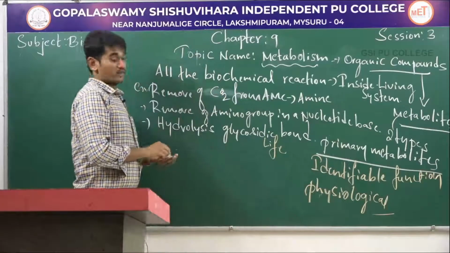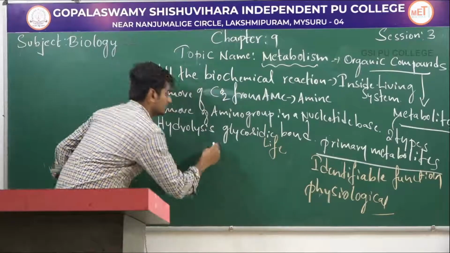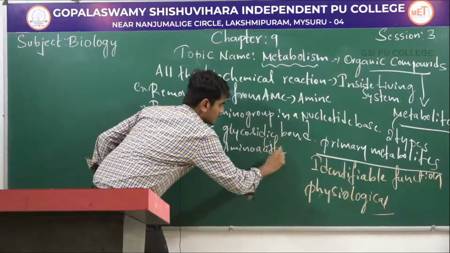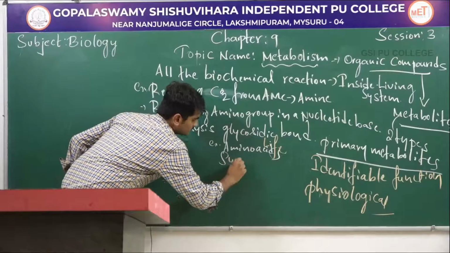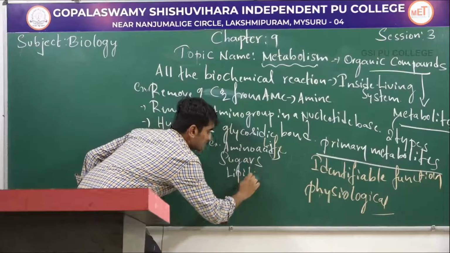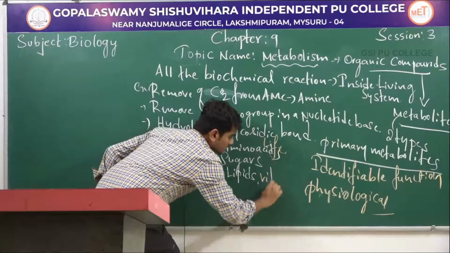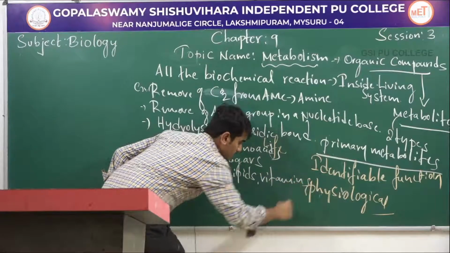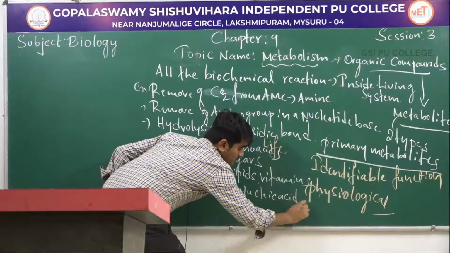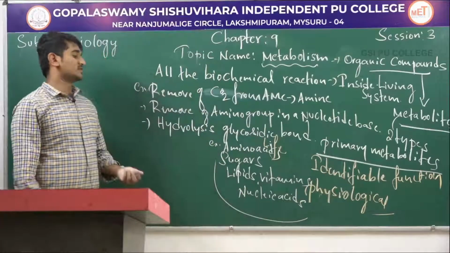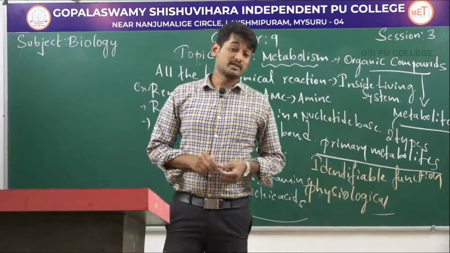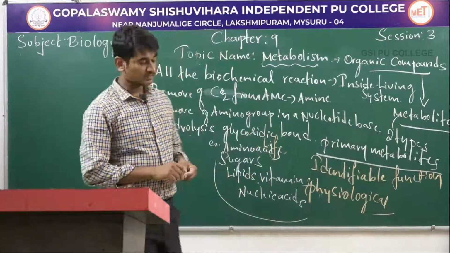Examples for primary metabolites: amino acids, sugars, lipids, vitamins, nucleic acid. These are all examples for primary metabolites and necessary for physiological process and life.